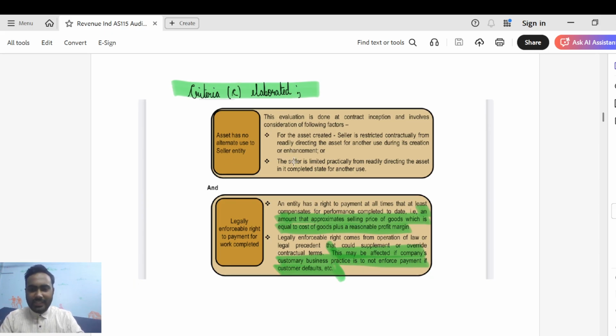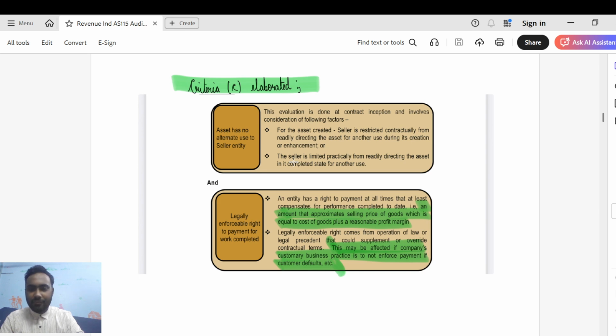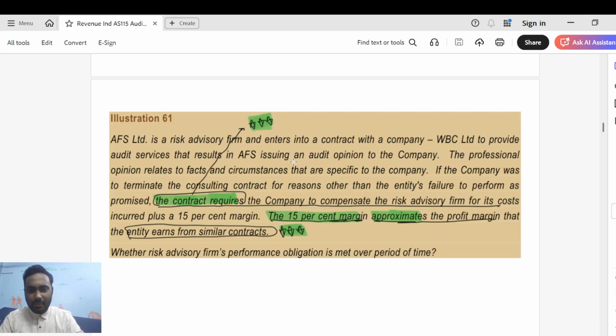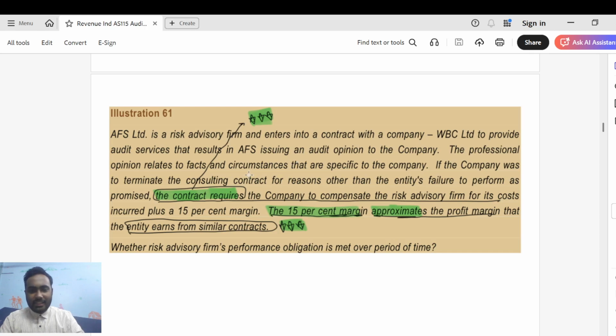And I already explained what is a legally enforceable right to payment, and when you don't have a legally enforceable right to payment. It is just highlighted here. I've already explained that there is no point which I've compromised here. As I told earlier, this is actually a question from your ICA study material, which I just explained while speaking. You can again go through this.